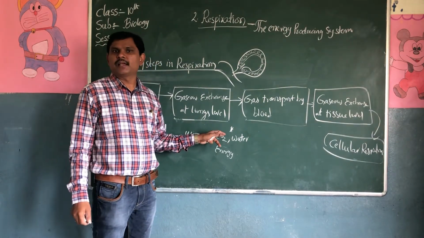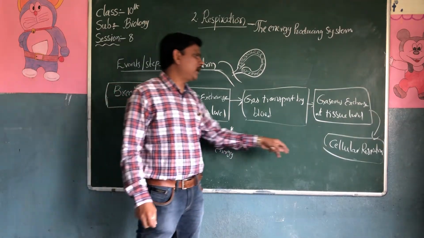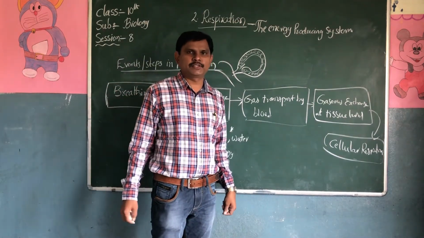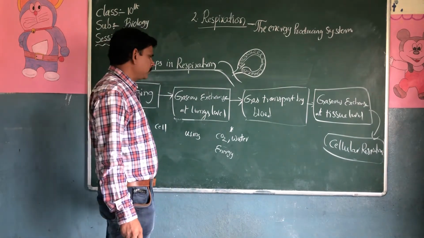They release energy for the life processes. It is called cellular respiration. So cellular respiration takes place in the cell.